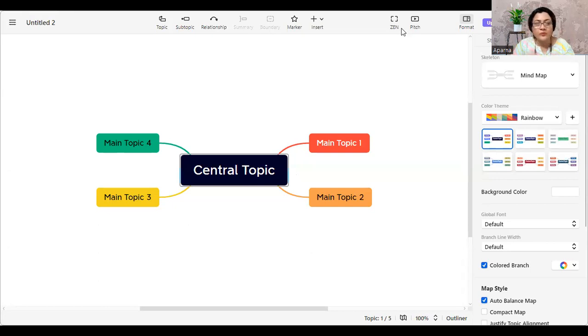So there are two ways of using mind map. One is on your mobile, and the other one you can do it on your laptop or your computer. My suggestion to you is use it on your laptop or computer, because the bigger the screen you see, the more beautifully you can connect with your thoughts, connect with the topics that you're going to connect on the mind map.